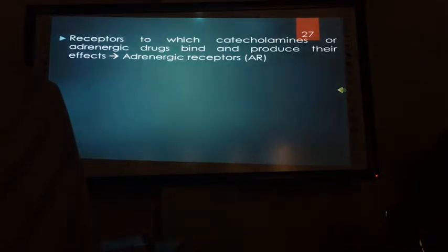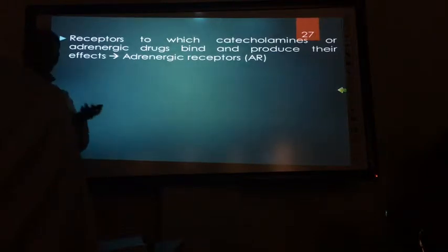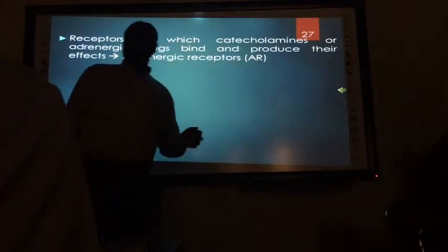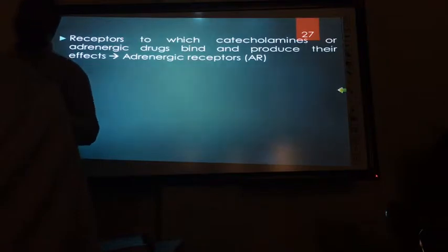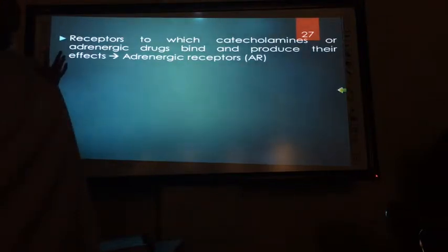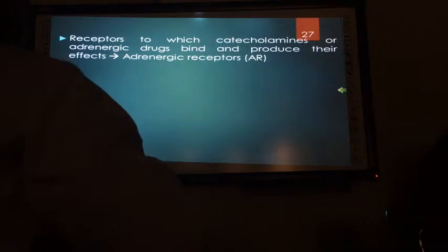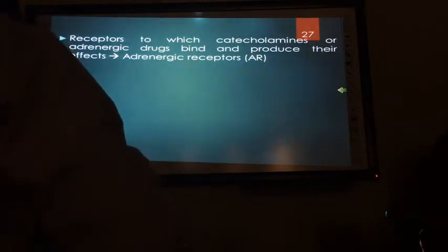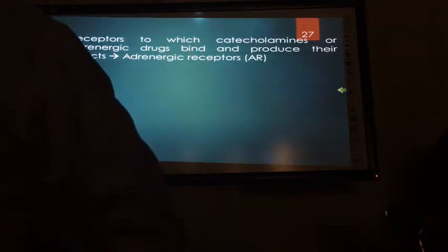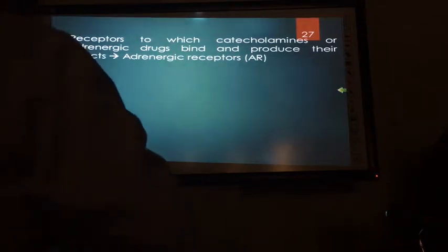Now we'll see adrenergic receptors. Similar to cholinergic receptors, adrenergic receptors are those which are activated by noradrenaline or adrenaline. Together they are called catecholamines. Catechol means a nucleus, a phenol or benzene ring with adjacent hydroxyl groups. That is catechol. Why are they called catechol?